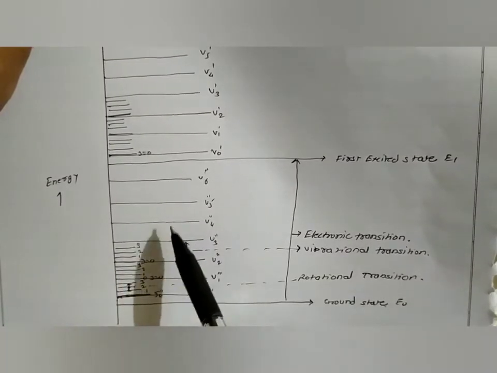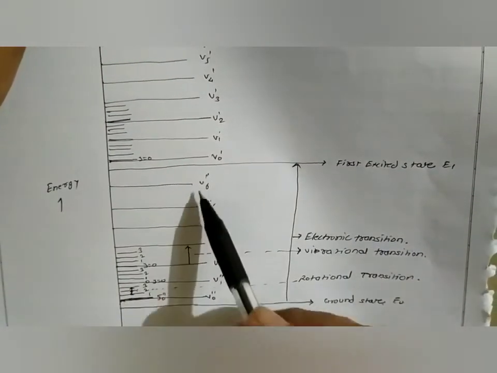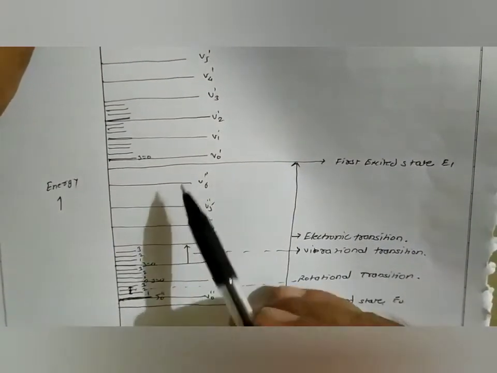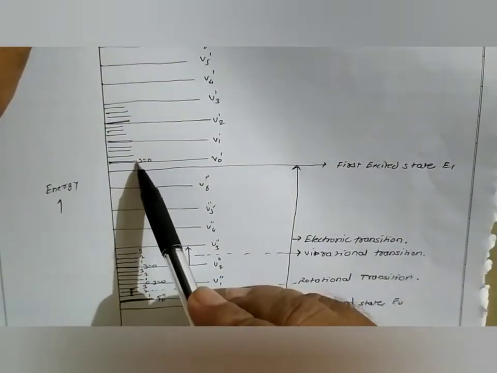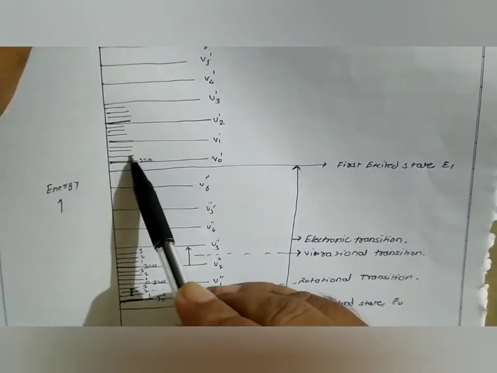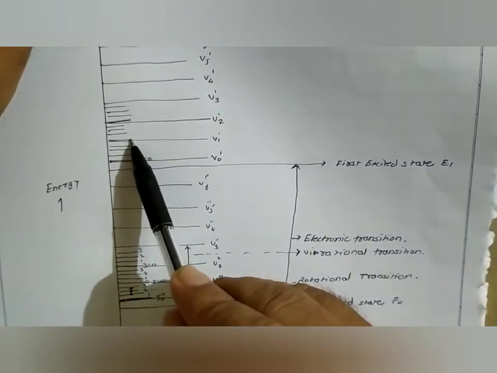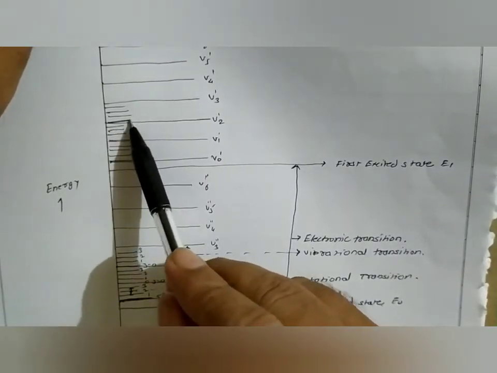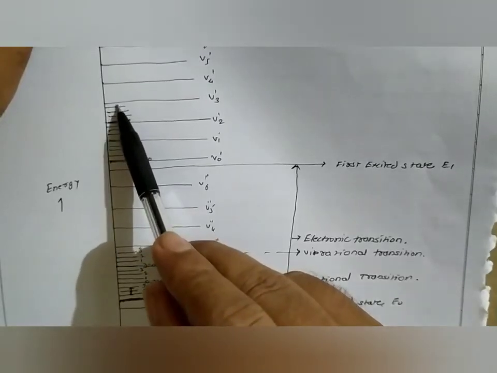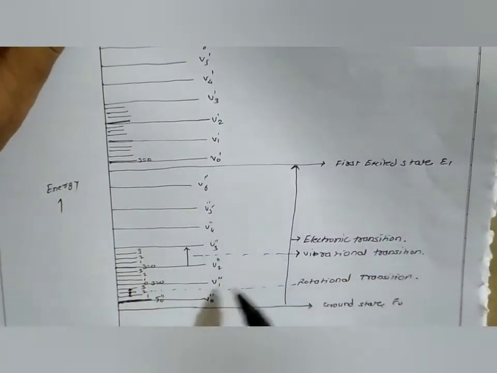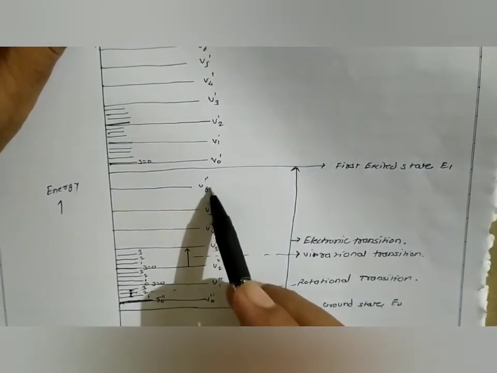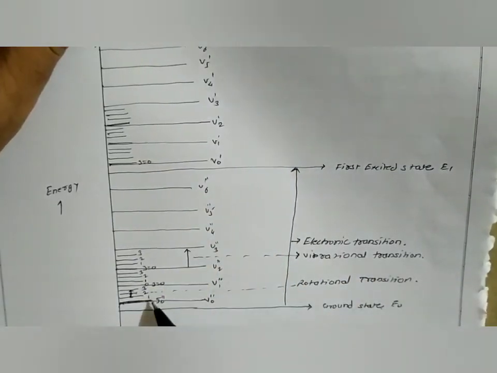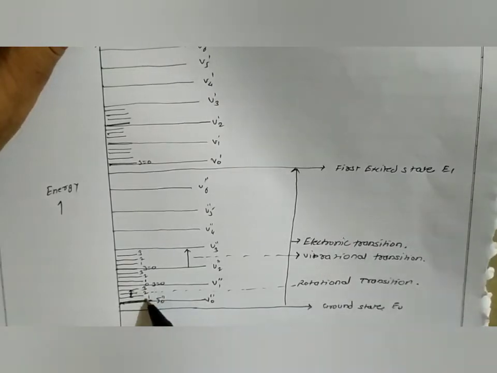In this way there are rotational energy levels in between the vibrational energy levels. Similarly, in the excited state electronic energy level there are J equal to 0, 1, 2, 3. In this way, each electronic energy level consists of vibrational energy levels, and each vibrational energy level consists of rotational energy levels.